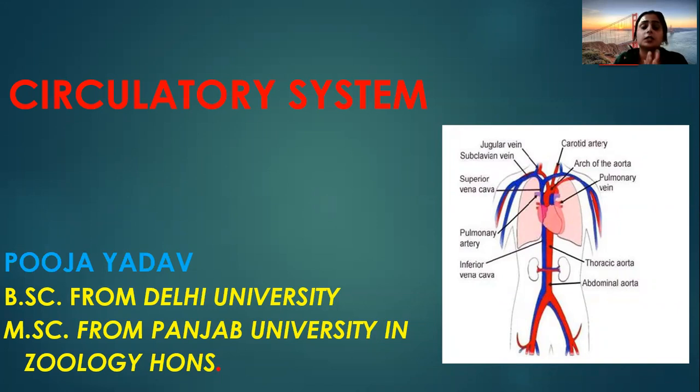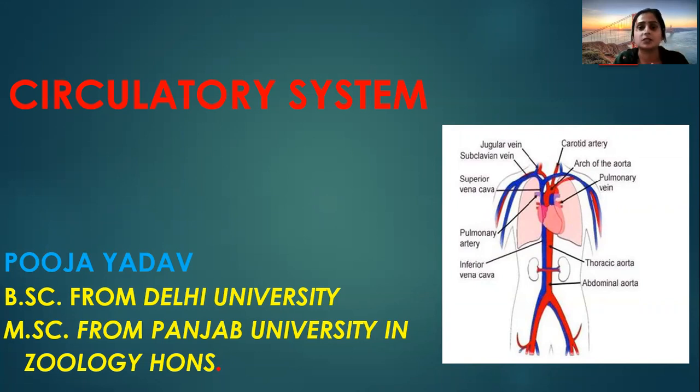In human bodies or in animals, there are different types of systems like the nervous system, the digestive system, the circulatory system and the respiratory system. In the nervous system, the neurons play an important role in transmitting information from one part of the body to different parts of the body. The respiratory system exchanges gases from the external environment into our body. The digestive system digests the food and transports it to the different cells of the body.